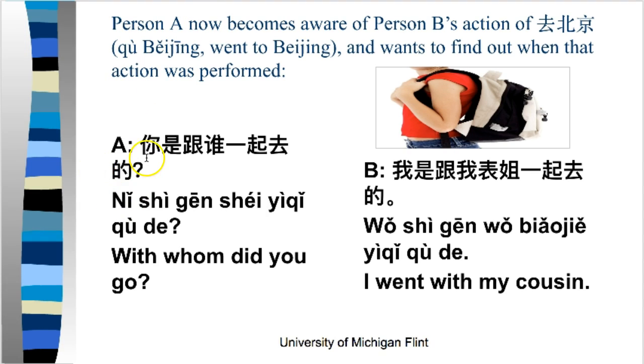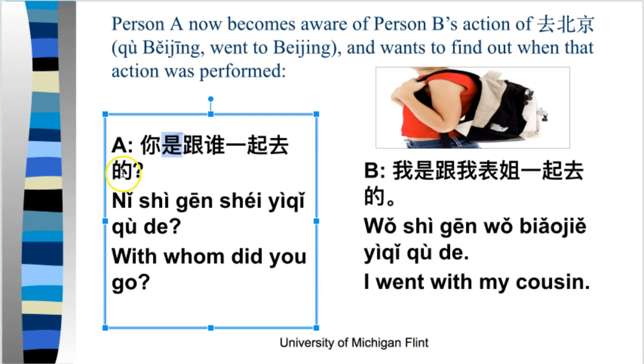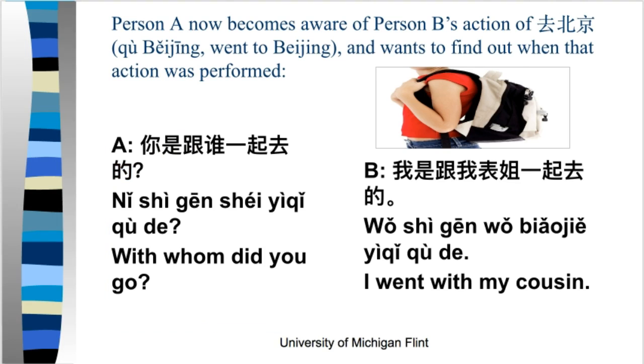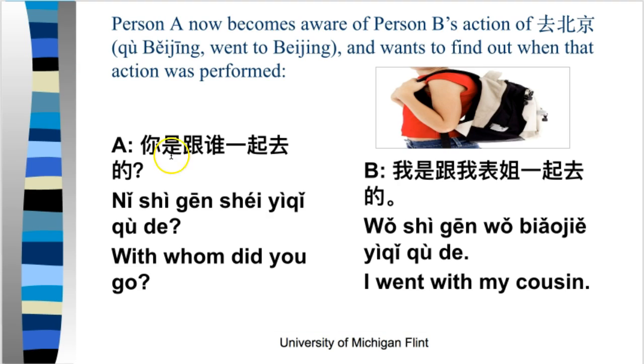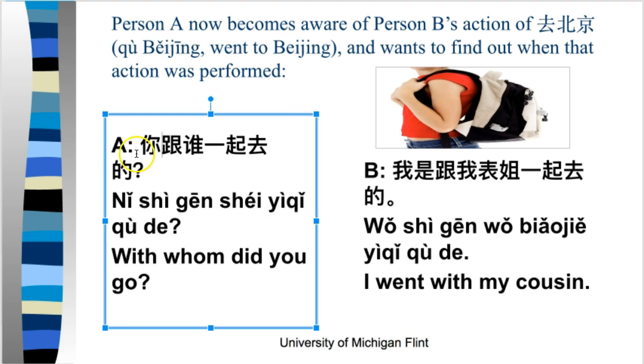So A might ask, 你是跟谁一起去的? So who did you go with, right? I need to use the 是的 structure here. So we have the 是 followed by basically this entire sentence or phrase with the 的 at the very end. Now, if you remember, in the 是的 structure, the 是 is optional, right? So sometimes you'll see the structure without the 是, so you can delete the 是 here, but you always need the 的, right?